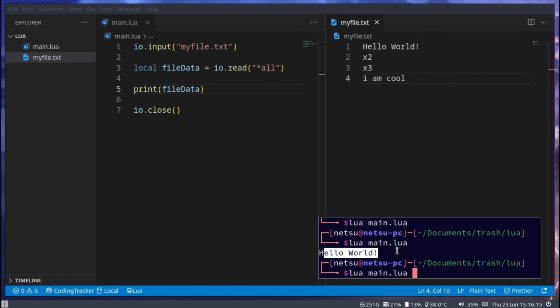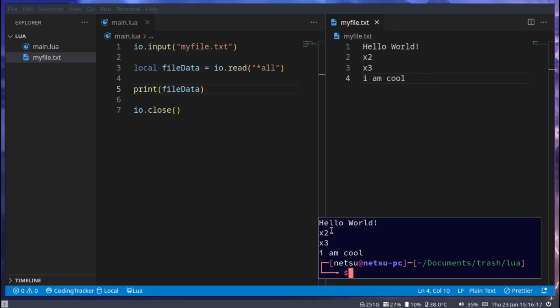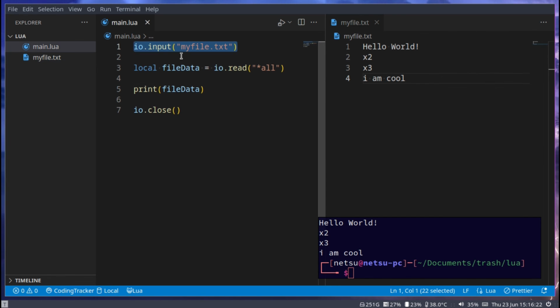If we save that and we run it here, we'll get hello world, x2, x3, I am cool. So we first take the file we want to read and say it's an input file because we want to take input from that file. Then we read it with the asterisk all, which means read everything inside of this file. And we can print the data that we read, and then we can close the file. Or we could close the file and then print the data, whichever you prefer. So that's the first way to read and write a file.